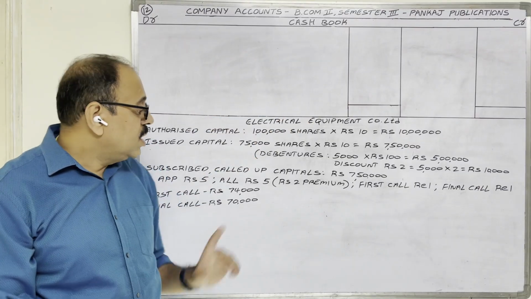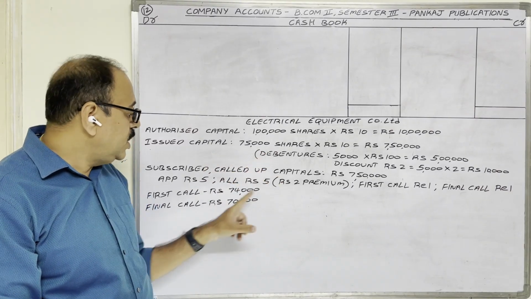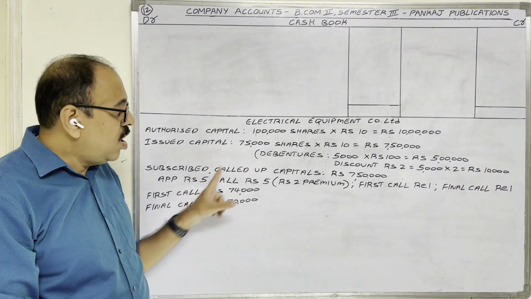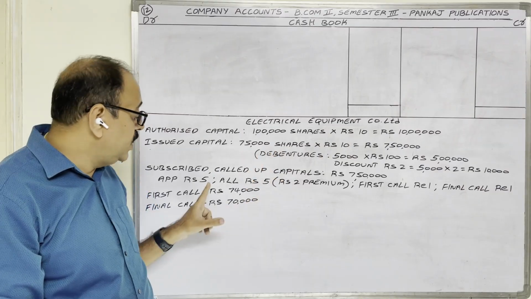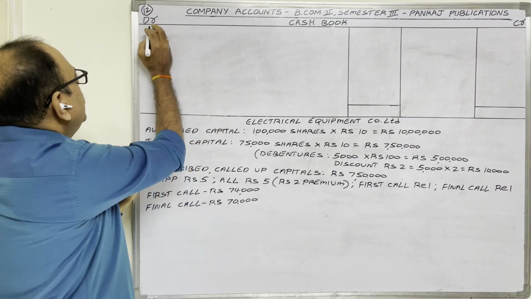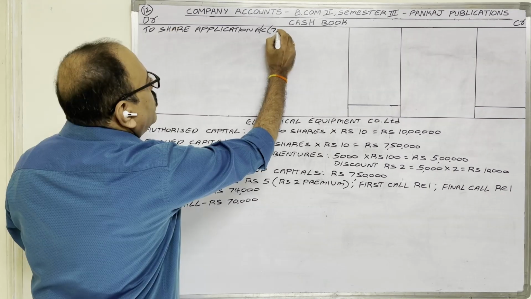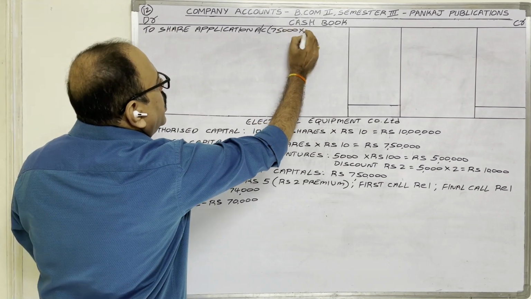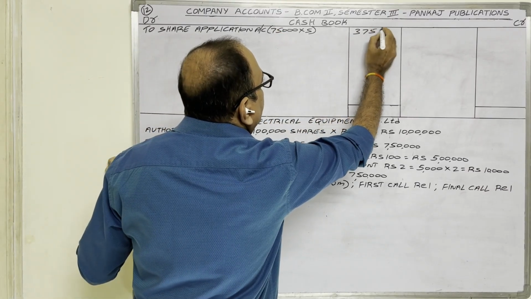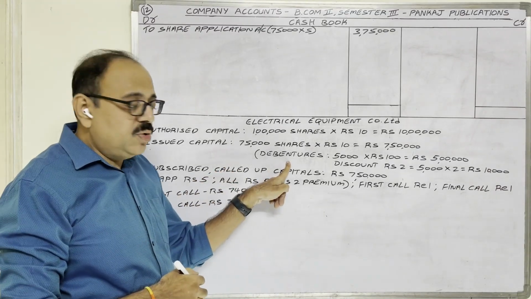First what happened? Company issued 75,000 shares and the company received application money. On one share, application money is 5 rupees. On 75,000 shares, at the rate of 5 rupees each, application money is coming. So on the debit side, further you have to write To Share Application Account, on 75,000 shares at the rate of 5 rupees each, 3,75,000 rupees coming.